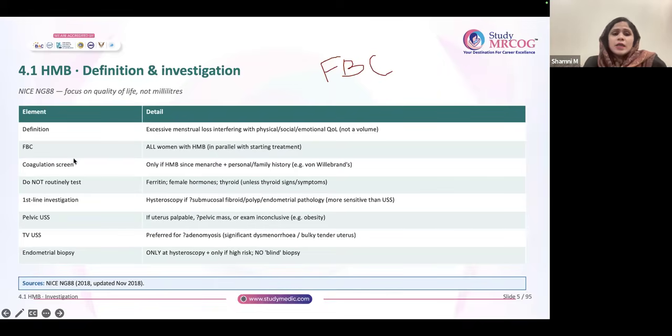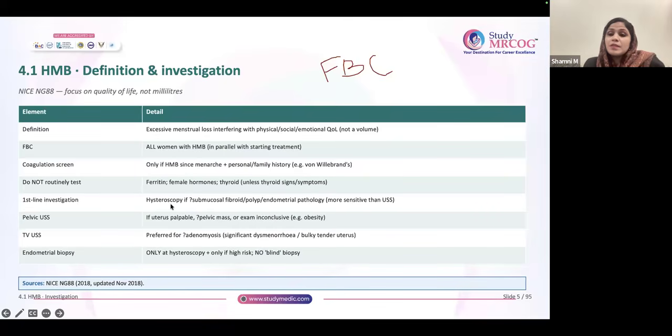And what about thyroid, ferritin, hormonal studies? These things are also not needed routinely. But if the patient is having symptoms of hypothyroidism, yes, you have to do TSH. Similarly, if the patient is having any other symptoms or signs suggesting some problem, then you may carry out other investigations. Otherwise, for routine blood investigation, it's only the full blood count. No need for TSH, no need for ferritin, no need for any other tests like hormones.